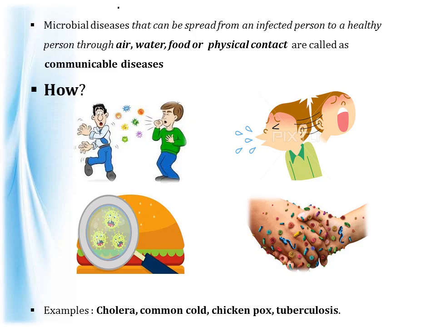And when a healthy person breathes in that air, drinks the water, eats the contaminated food or gets in touch with that infected person, then the disease causing microorganism enters into the body of the healthy person, causing infection or illness. So this is how communicable diseases spread. Some examples of communicable diseases are cholera, common cold, chickenpox, and tuberculosis.